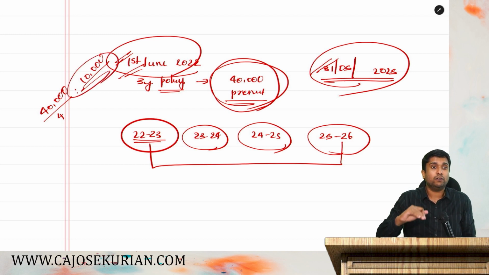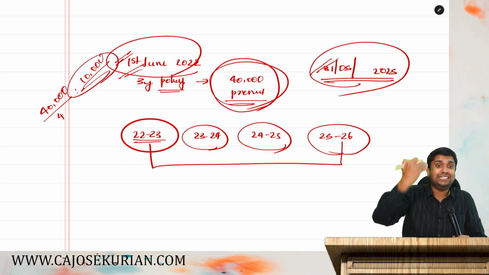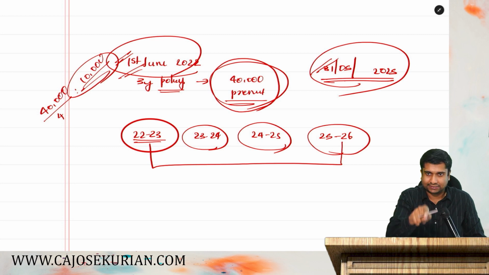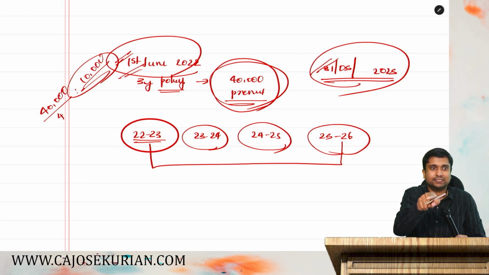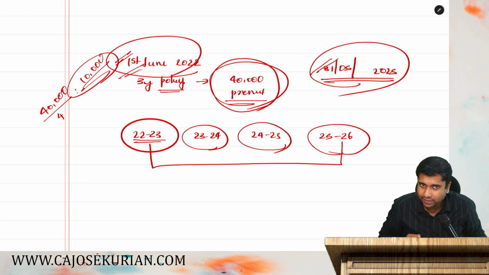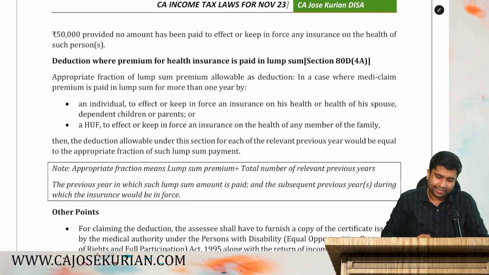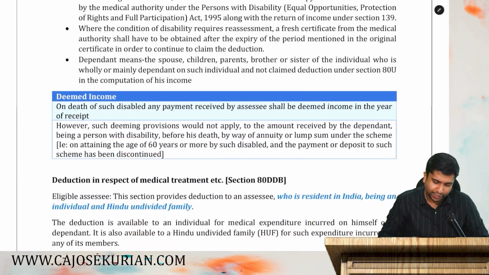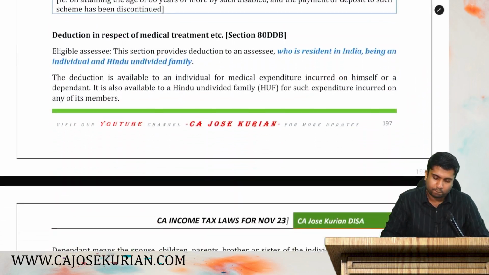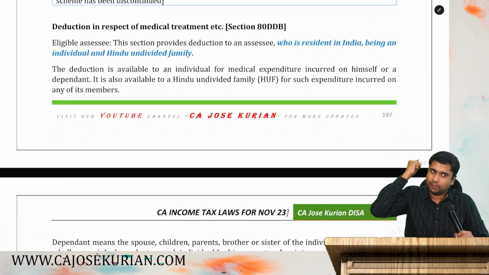Are you with me? This is how you have to deal with multiple year premium payments. It has been tested for Inter. You can see related questions in the practice manual. Are you with me? All right. So let's move on. By that I can say 80D is completely over. I hope all of you got the point and all of you are with me.